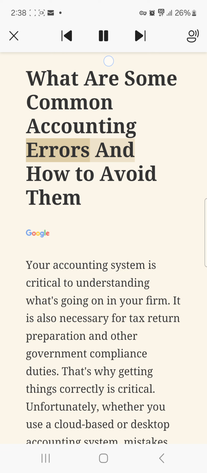What are some common accounting errors and how to avoid them? Your accounting system is critical to understanding what's going on in your firm. It is also necessary for tax return preparation and other government compliance duties. That's why getting things correctly is critical.